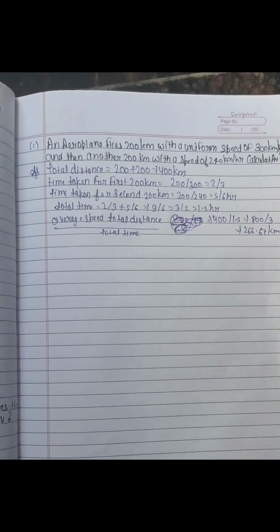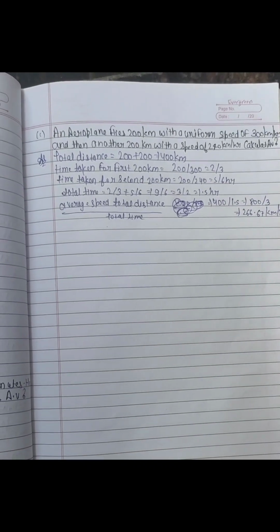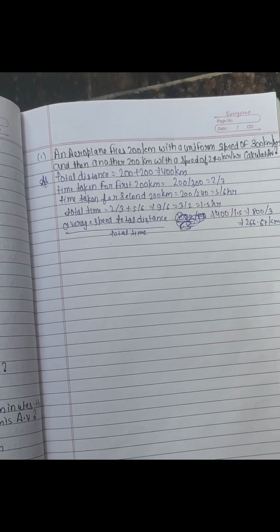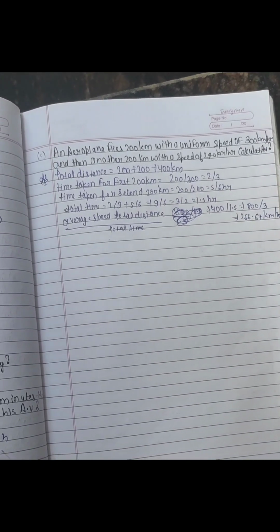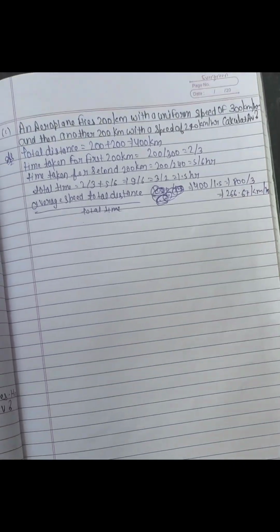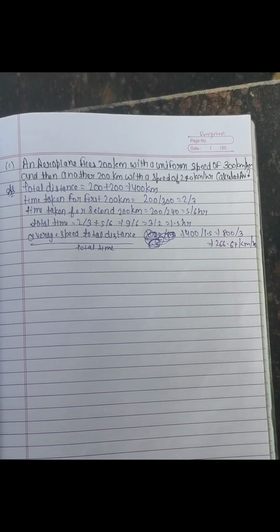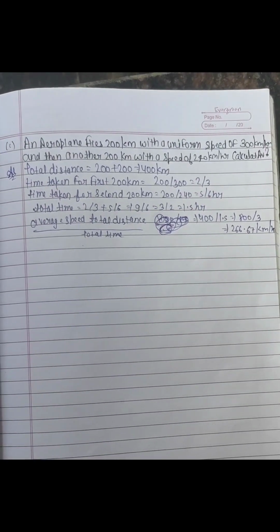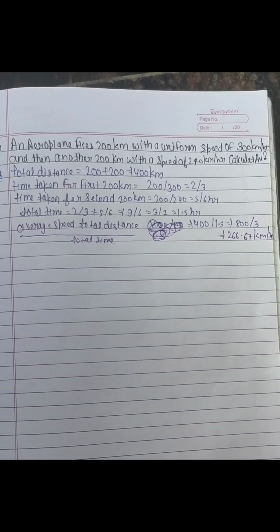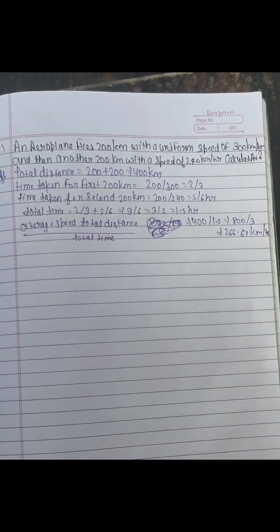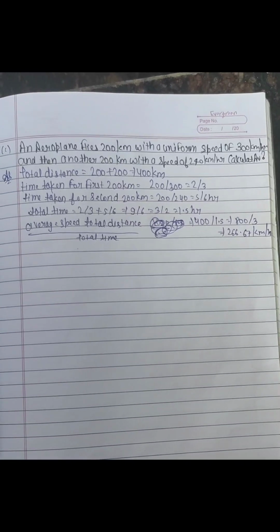An aeroplane flies 200 km with a uniform speed of 300 km per hour and then another 200 km with a speed of 240 km per hour. Calculate average speed. Total distance 200 plus 200 equals 400 km. Time taken for first 200 km, 200 upon 300, that means 2 upon 3. Time taken for second 200 km, 200 upon 240, 5 upon 6.